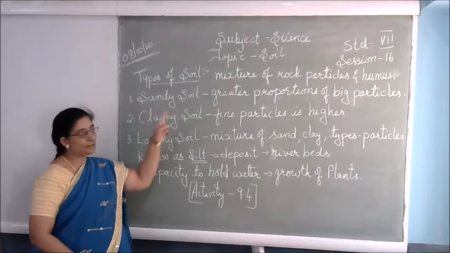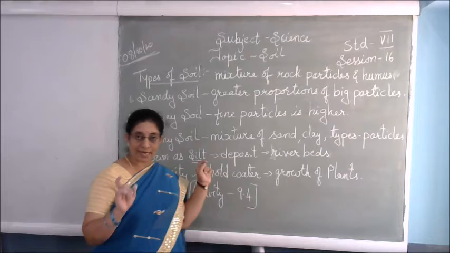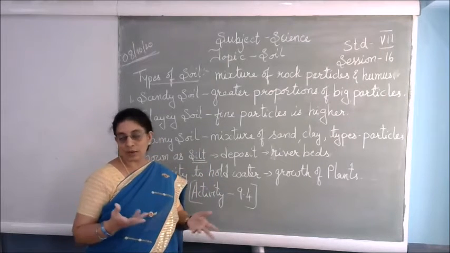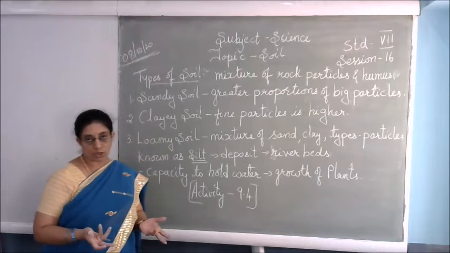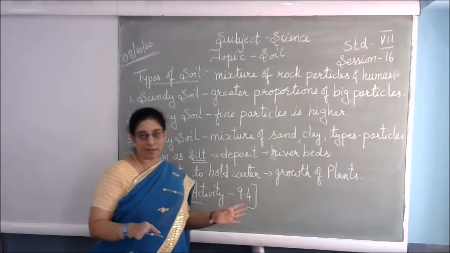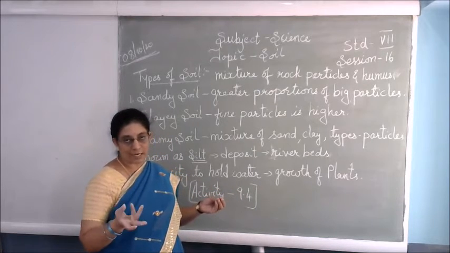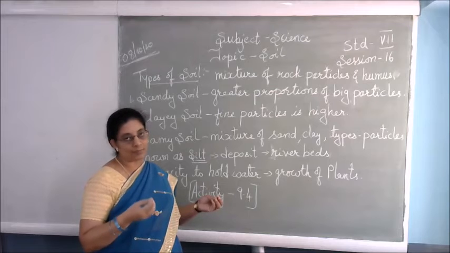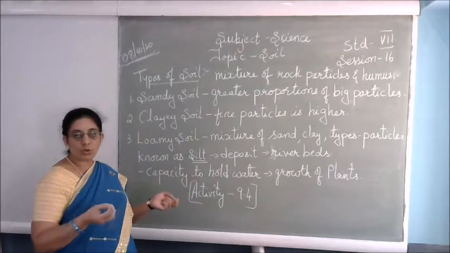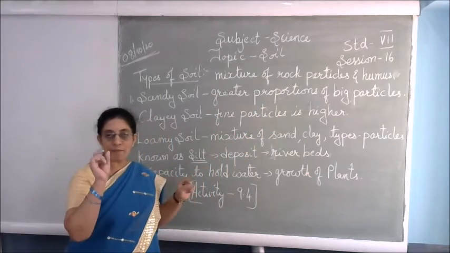The first one is the sandy soil. By the name sand itself, you know it is the sand. Where do you find the sand? You can find the sand near the seashore or the river beds, near the sides of the river banks. You know how the sand looks. The sand is used for the construction of houses, that is, buildings. It has greater proportions of big particles.